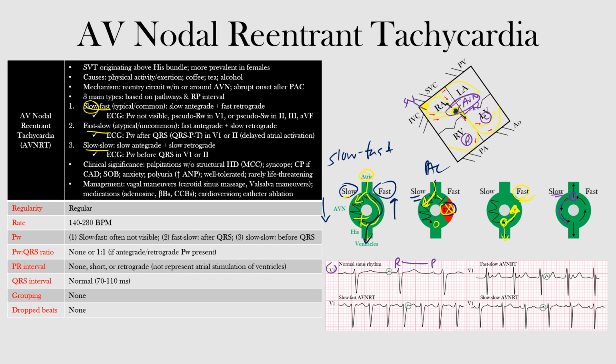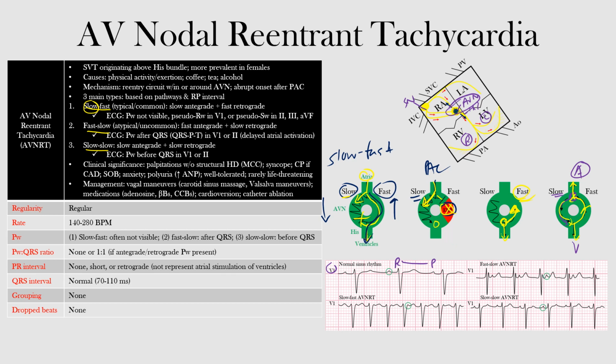So again, it will continue down, and you'll see this conduction coming back at the top. It'll travel retrogradely up to the atria, and then come back down through this pathway, go antegradely to the ventricles, and just continue in this circuit around. So again, it was the premature atrial contraction that came when the fast pathway was refractory, so it had to go down the slow pathway, and that's what set up this reentrant circuit. Hopefully this is starting to make sense.